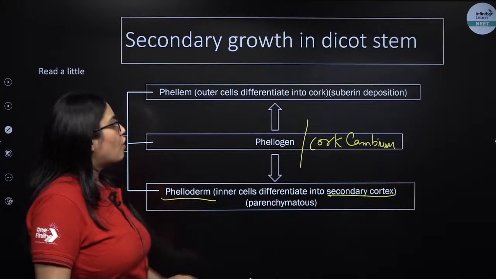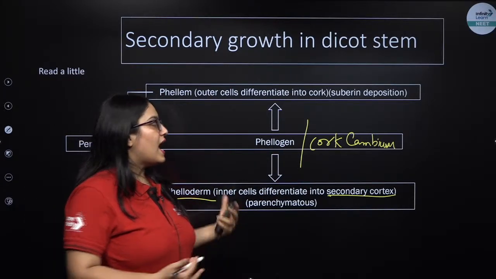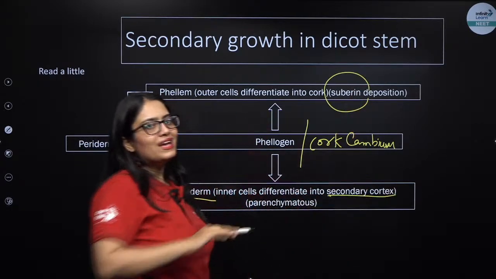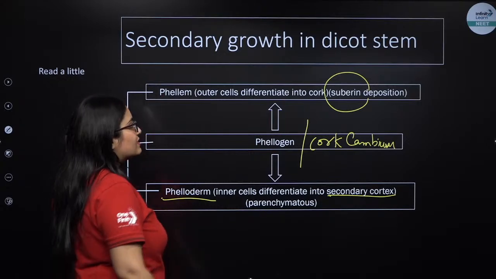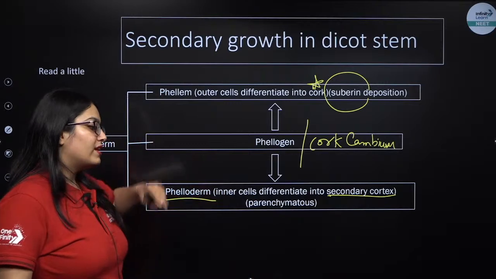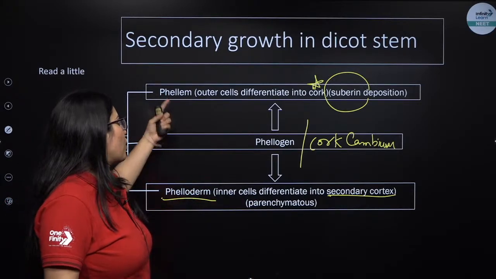The cells formed from cork cambium towards the periphery will have a deposition of suberin in them, and they will be called phellem.